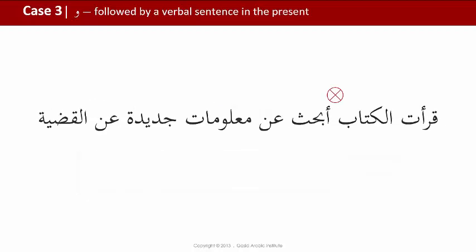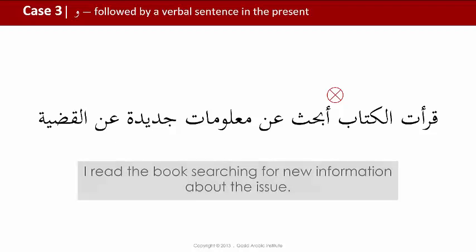And here we don't have the waw at all. قرأت الكتاب أبحث عن معلومات جديدة عن القضية. So we don't even have the waw here, but this is an example of a subclause in which the waw is elided or omitted. I read the book searching for new information about the issue. Here, because this clause is introduced by a present tense verb, we can assume that it is a waw al-hal clause in which the waw is dropped.